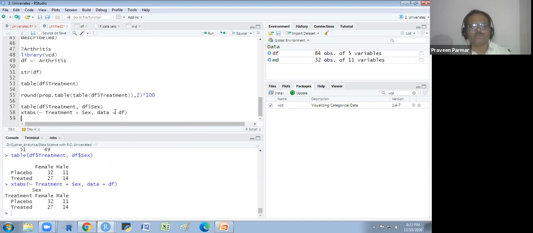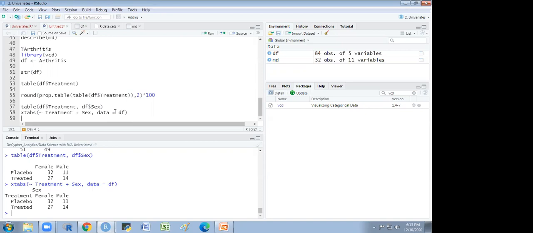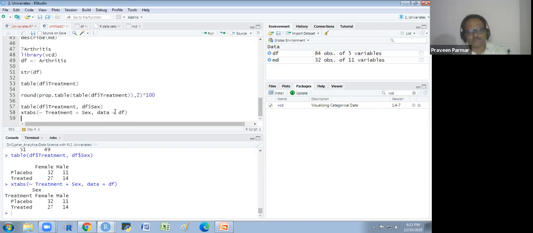And I will run it. I will show you. You see the difference in both outputs. You judge the difference. What is the major difference in both the outputs? Treatment word is added. Yes, the variable name is there. The sex and treatment is there. Got it? In the table, we are not getting that variable name, column name. Here we are getting the column name in the xtabs.